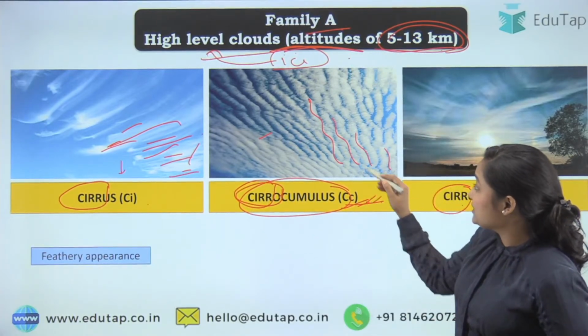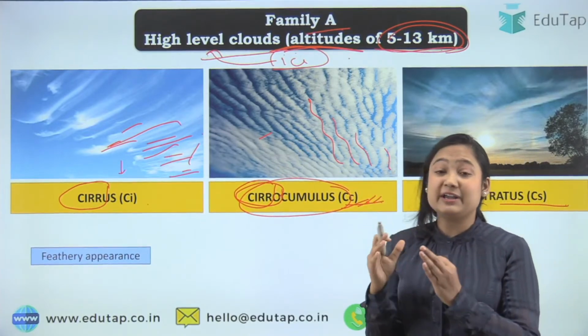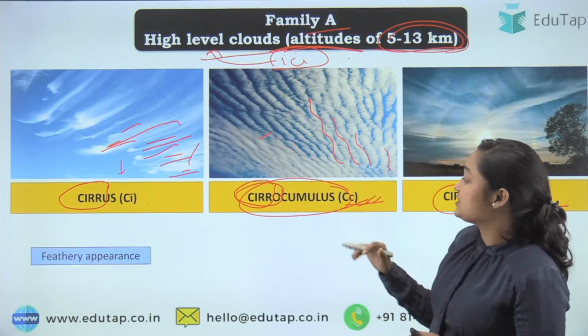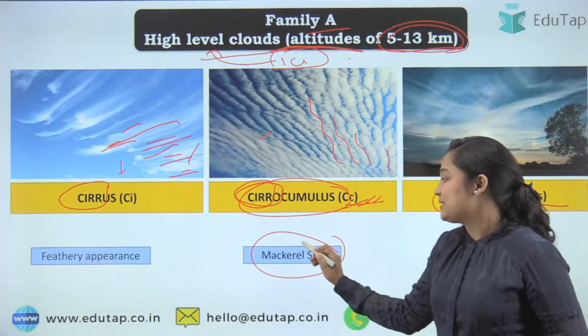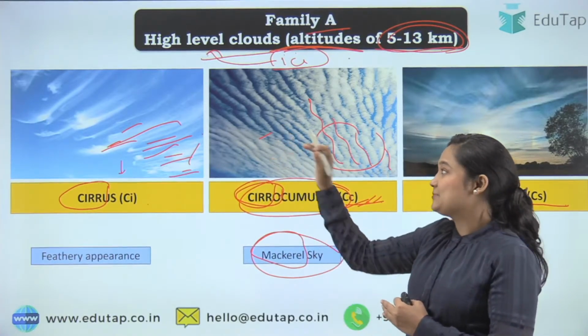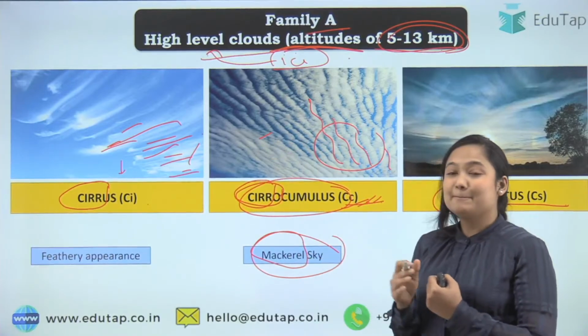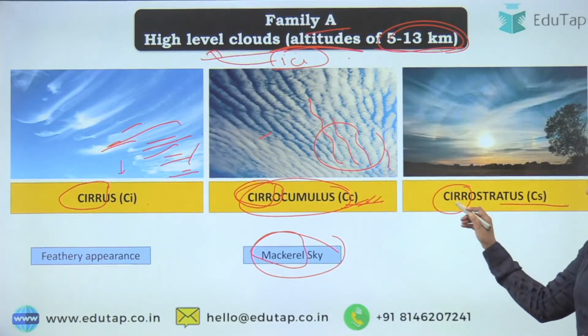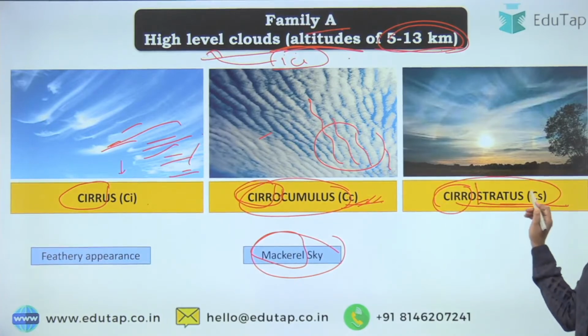Talking about this particular cloud, see, this looks like a school of fish. So we call it mackerel sky, because mackerel is a fish, and when they swim in a group, they look like this particular cloud. So these clouds are called mackerel sky. Okay, moving to the third, that is cirrostratus, again a high level stratus cloud.